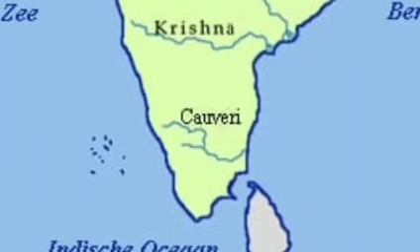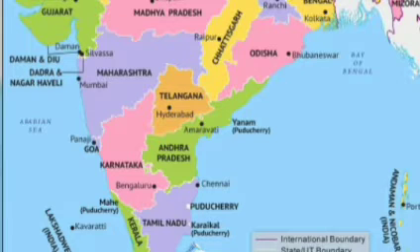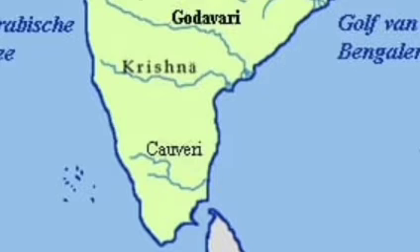Next, Krishna. The river Krishna originates from a spring at a place called Mahabaleshwar in the Western Ghats of Maharashtra. Its length is 1400 km and an area of 2.58 lakh square kilometer.